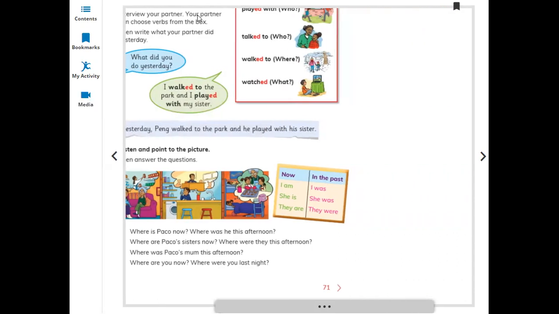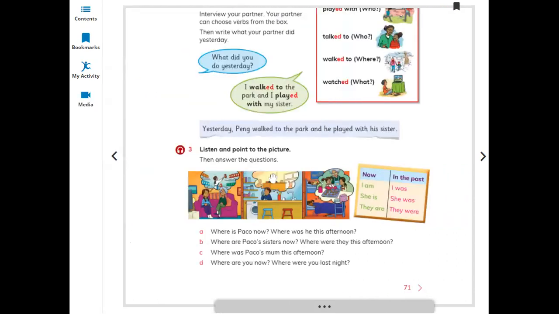So you have listened to the track 49 about Paco. So for now we are going to use I am, but in the past we will use I was. She is for now and she was in the past. They are for plural, means more than one. We are going to use they are, and when we talk about the past, we will say they were.